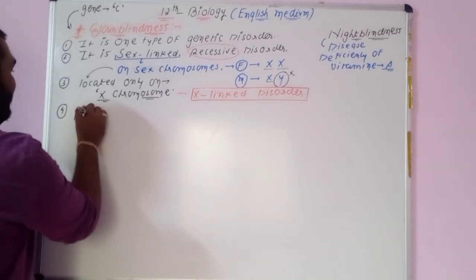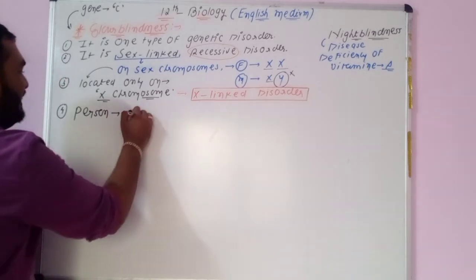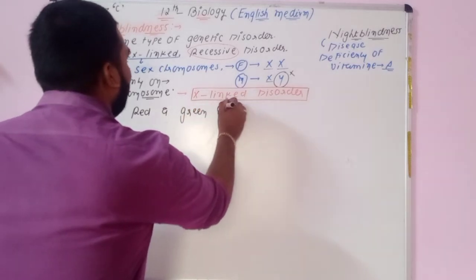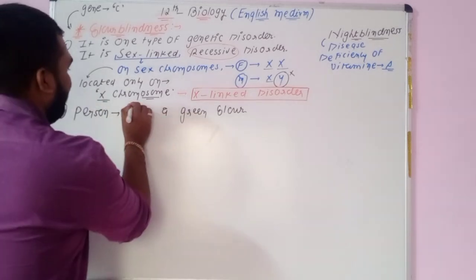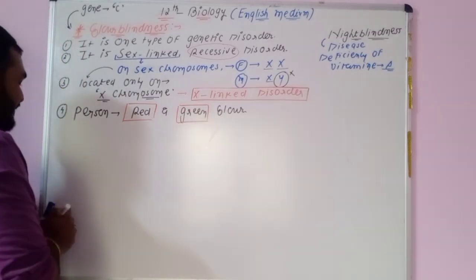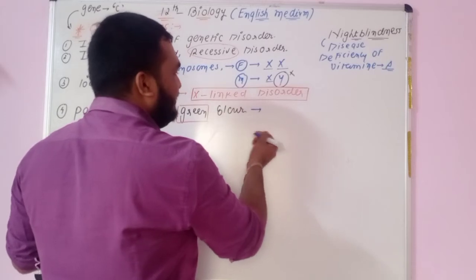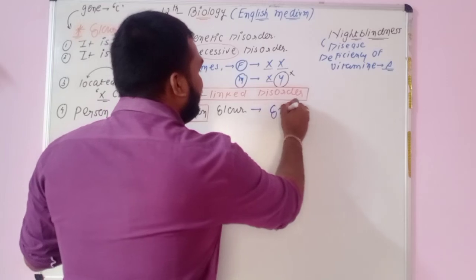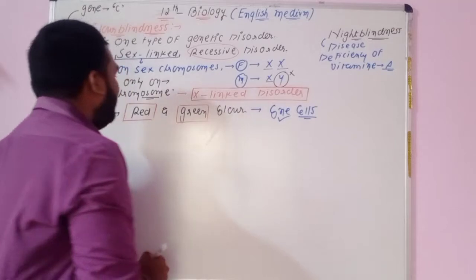We can say that the infected person is not able to identify the red and green color. It is the MCQ: red as well as what? Red as well as green color. Because of some deficiency or some defect in the cone cells. You know the cone cells are there in the eye, so cone cells are also responsible for this.